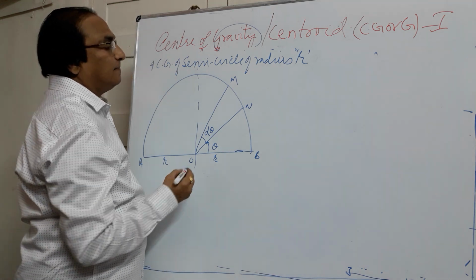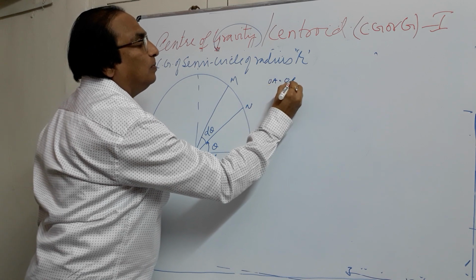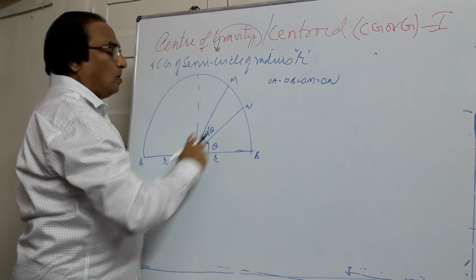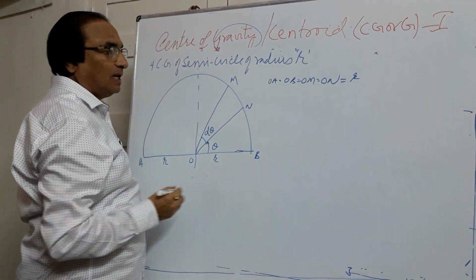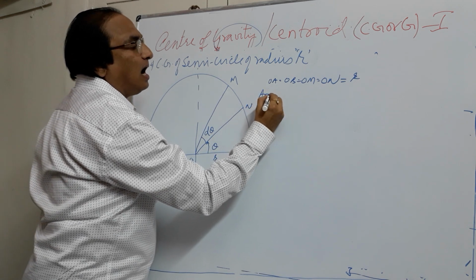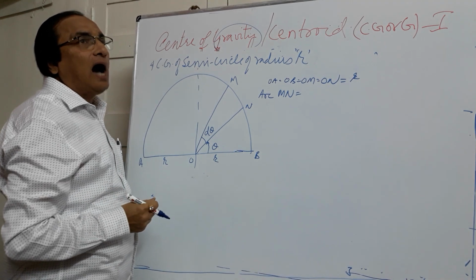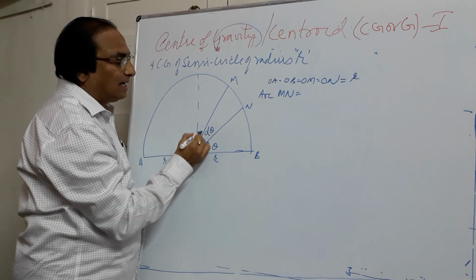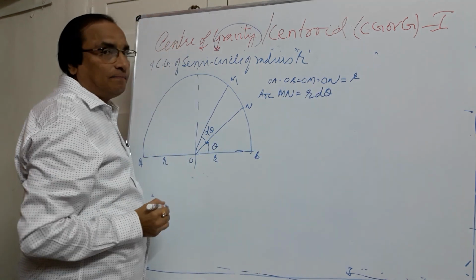Here OA equal to OB equal to OM equal to ON, all these are the radius R. We know the length of the arc MN is given by R into theta, and here theta is d theta, so arc MN will be equal to R into d theta.